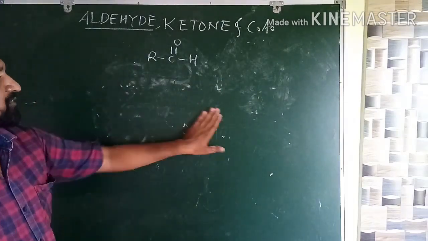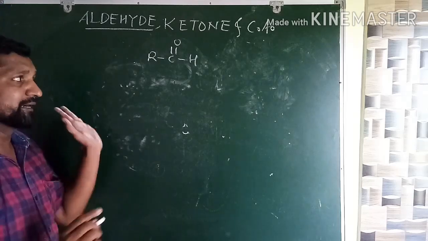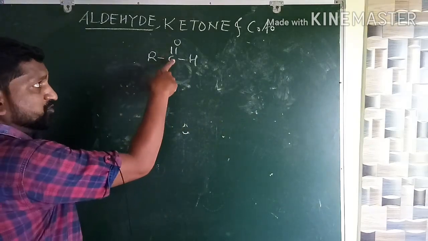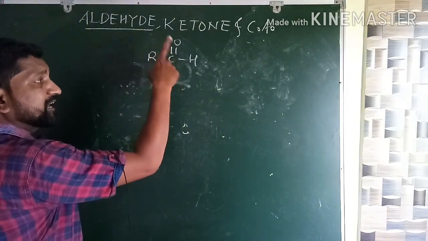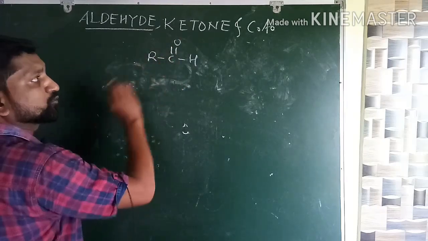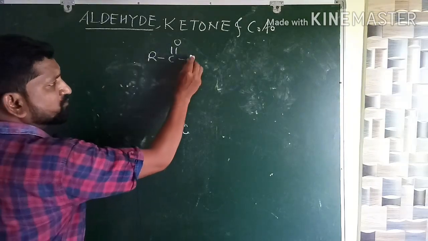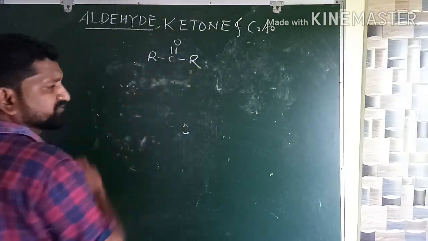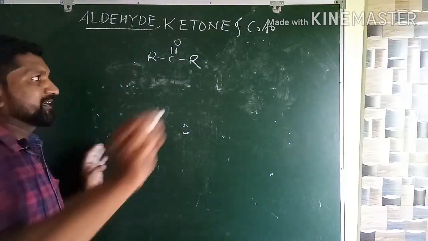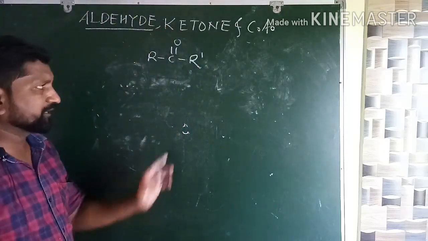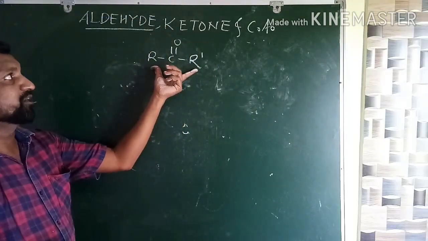Similarly, let's go for the ketone. Now what happens in ketone? Everybody listen here. This is the general structure of the aldehyde. Now we can convert the same structure into the ketone. How? If we replace this hydrogen atom with another alkyl group. Let us write here R dash. This type of structure belongs to ketone.